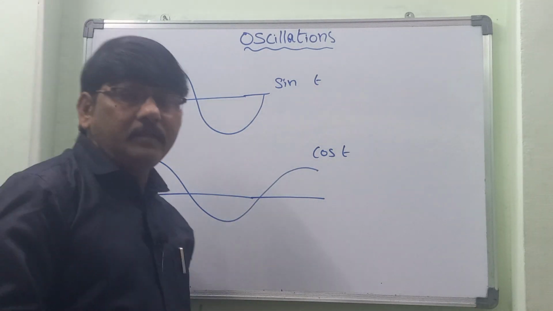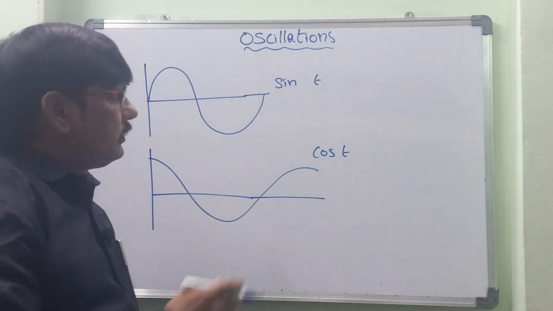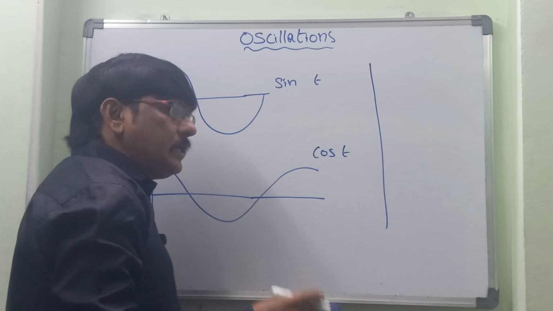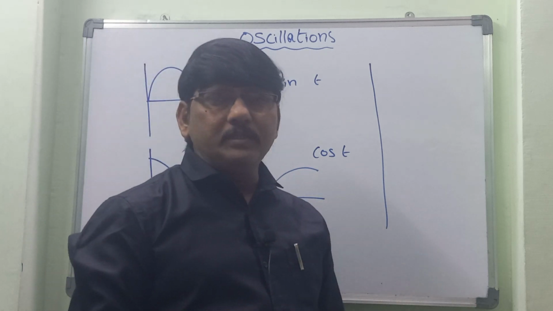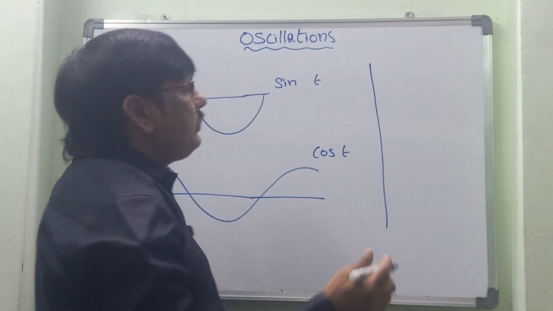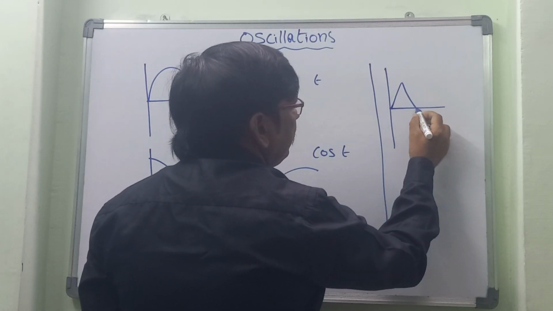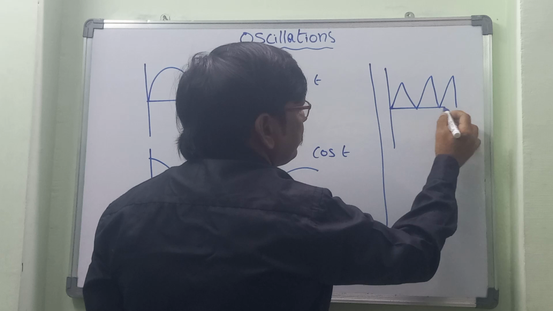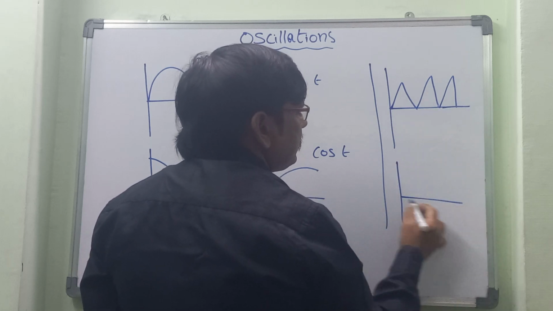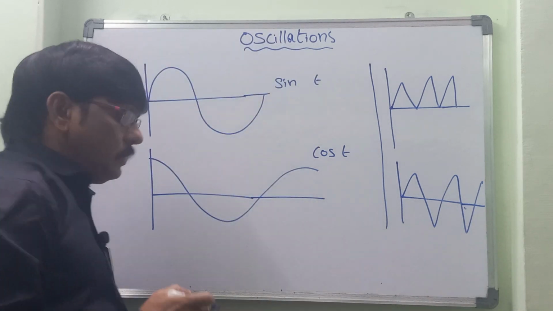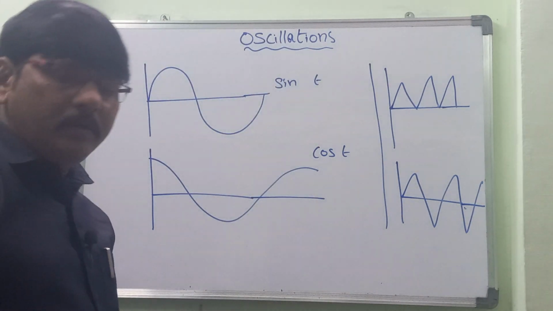The next one is non-harmonic motion. If the motion of the object is not expressed in terms of sine and cosine functions, then we call it non-harmonic motion. Generally non-harmonic motions can be expressed like this. So that's about periodic motion.